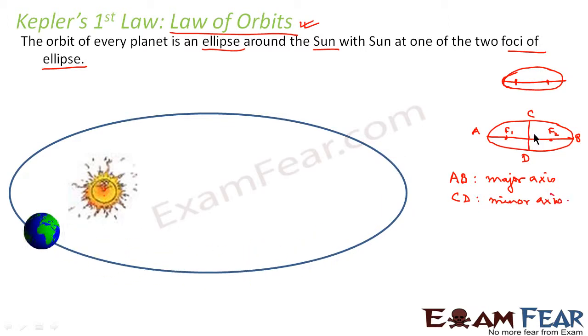Let us suppose this point is O. If I say OB, OB is nothing but the semi-major axis, that is half of the major axis. So OB is the semi-major axis, OA is the semi-major axis. Similarly, OC and OD are the semi-minor axes. Because we will quite often come across terminologies like semi-major axis of the ellipse or major axis of the ellipse, I just reviewed the same.